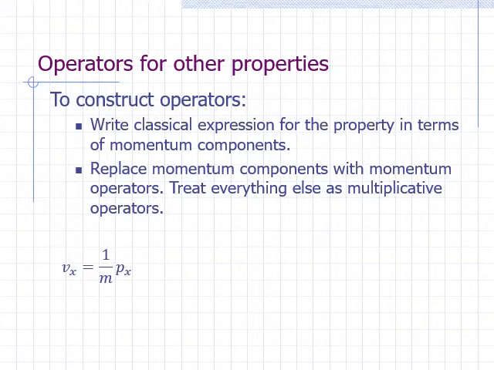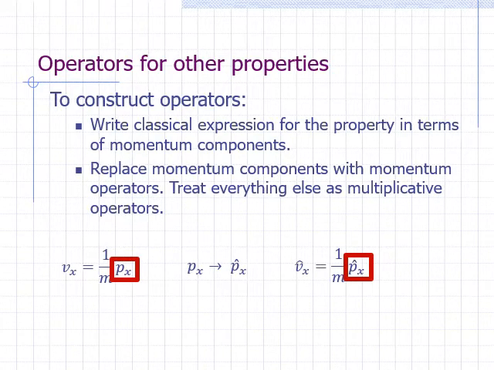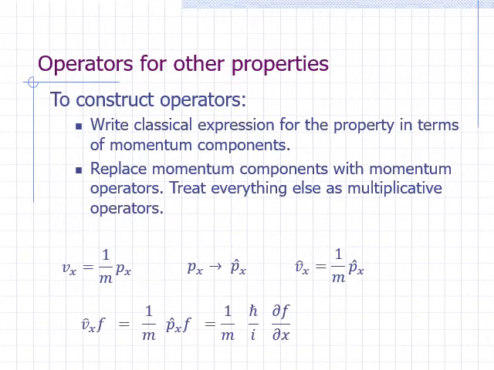In our example here, we replace p sub x by p sub x hat. So the operator for the velocity component, v sub x hat, is equal to 1 over m times p sub x hat. This means that applying v sub x hat on arbitrary function f involves p sub x hat applied on function f, then multiplying the result by 1 over m.